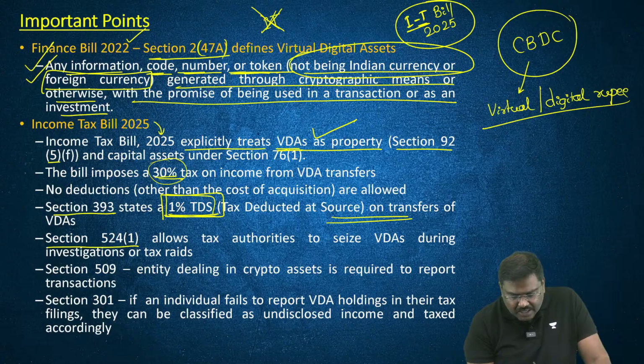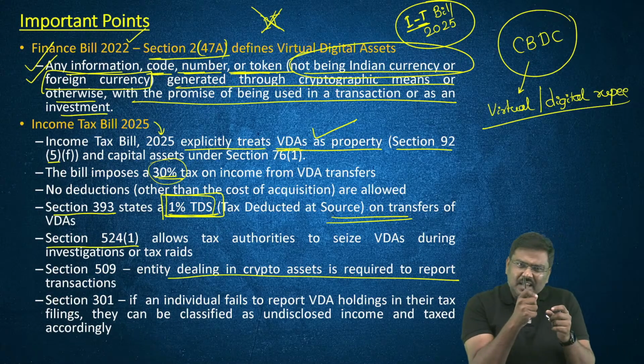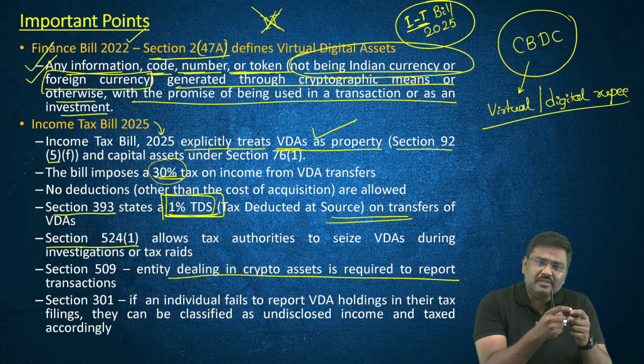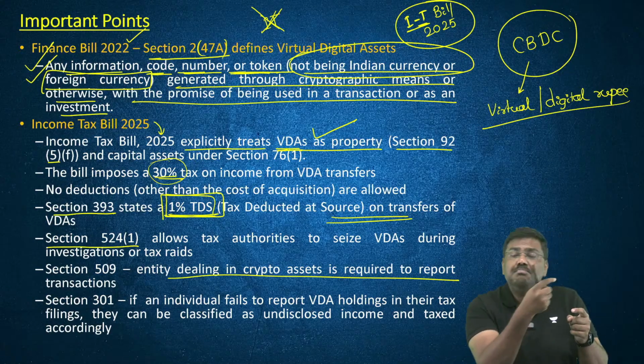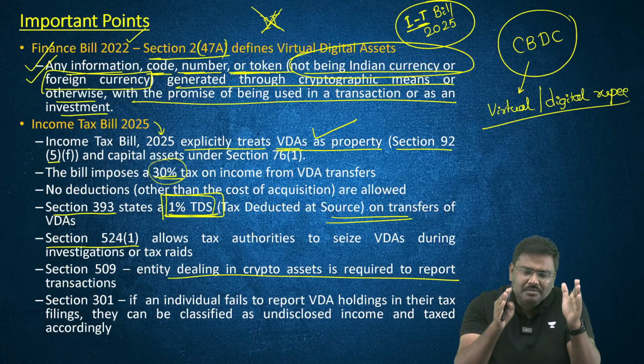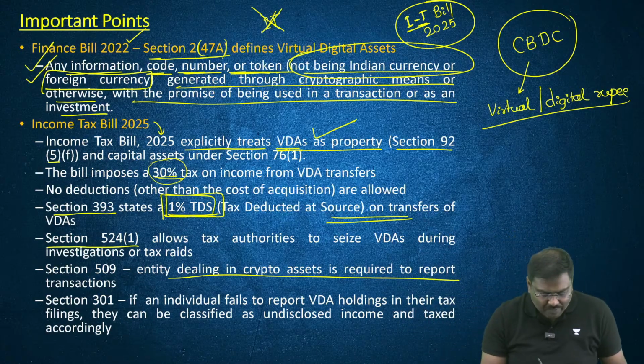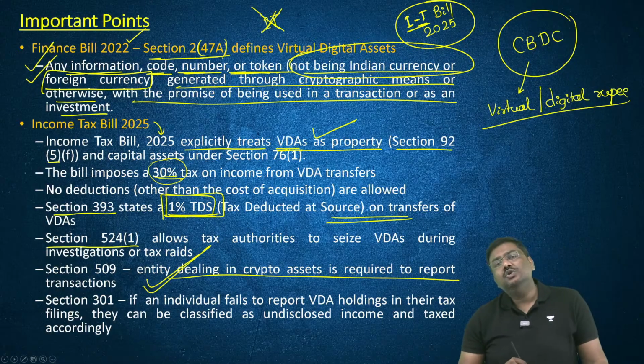In addition, any entity dealing with crypto assets, whenever they facilitate the sale, purchase, transfers, etc., will have to provide all the complete details to the government.